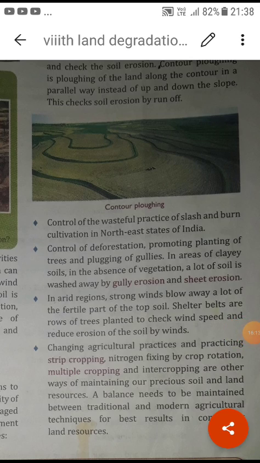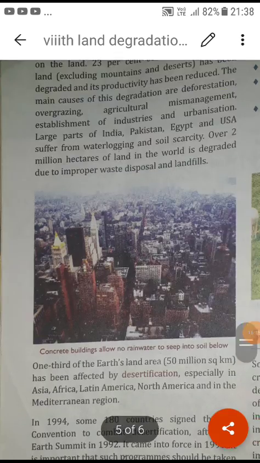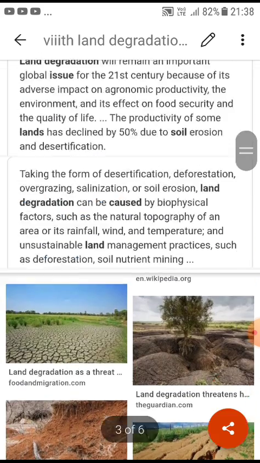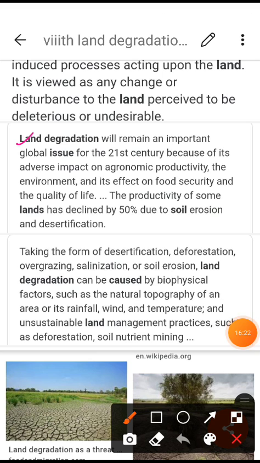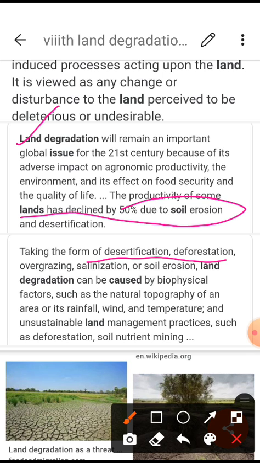So I hope that today whatever I have explained to you: the meaning of land degradation, the process of land degradation, the different activities that happen due to land degradation, and how the world is facing the problem, with some places declining by 50% of productivity. Different activities are responsible for land degradation: desertification, deforestation, overgrazing, salinization.